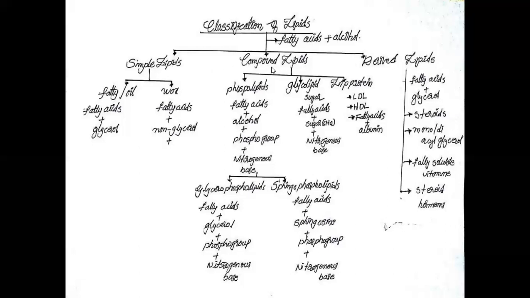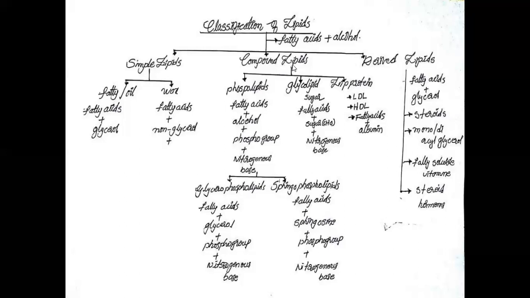Now we come to the compound lipids. Compound lipids contain fatty acids, alcohols, phospho groups, glyco groups and protein groups, including nitrogenous bases.